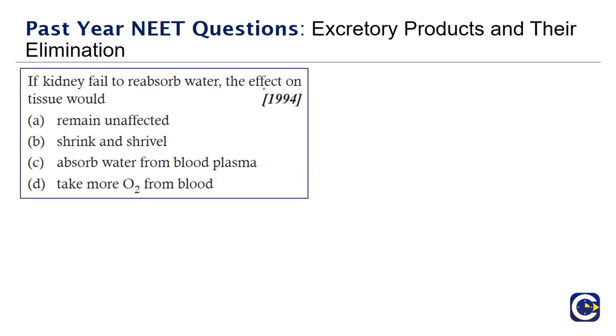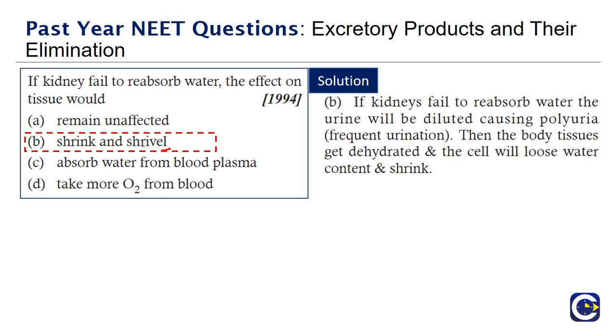If the kidney failed to reabsorb water, the effect on the tissue would be: it would remain unaffected, shrink and shrivel, absorb water from blood plasma, or take more O2 from the blood. We may tend to think that it takes water from the blood plasma, but that does not happen. If the kidney does not reabsorb water, the whole body starts to get dehydrated, so there will be shrinking and shrivelling of the tissue. The option is shrink and shrivel.